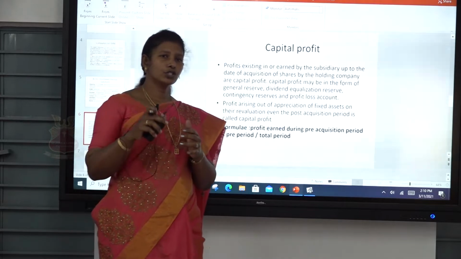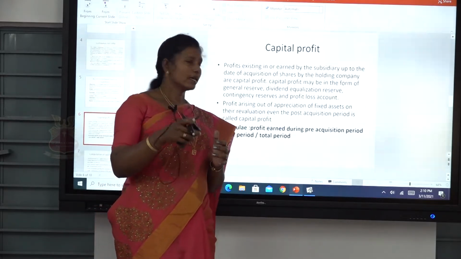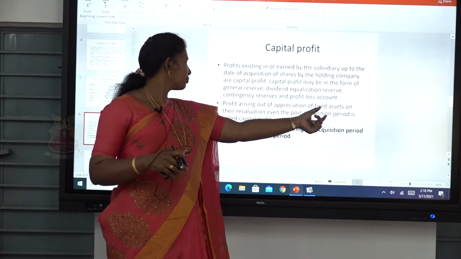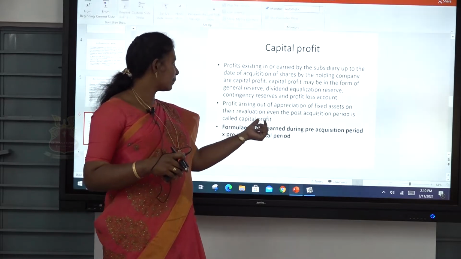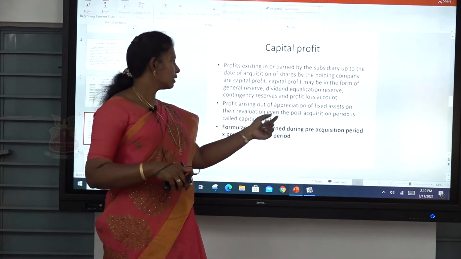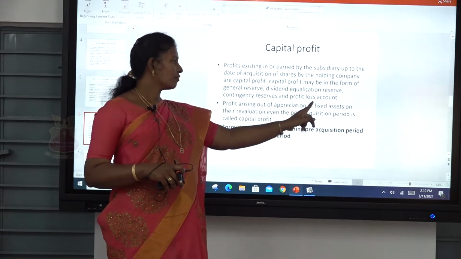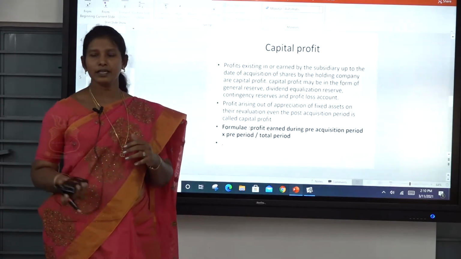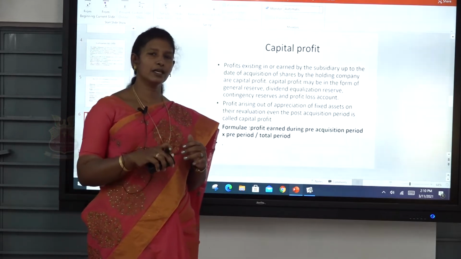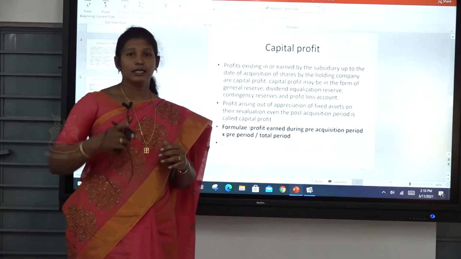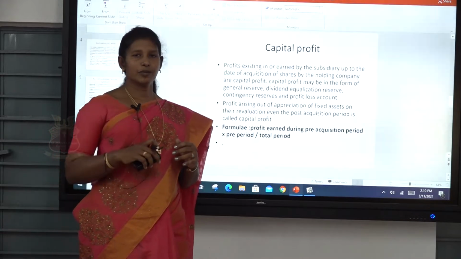We have to choose the amount involved: reappreciation of fixed assets on their revaluation. The assets may be revalued or the liabilities may be revalued, the assets may be depreciated and the liabilities may be depreciated.